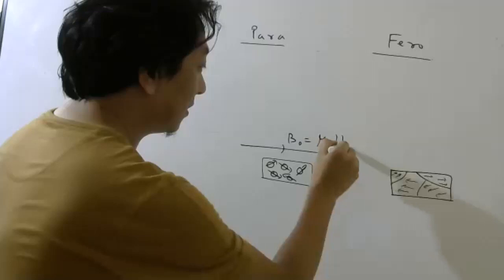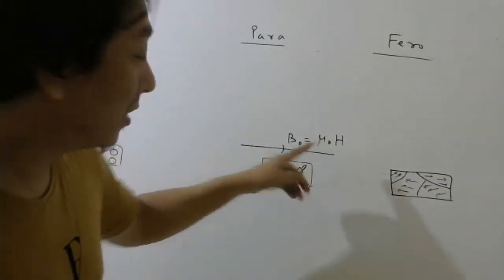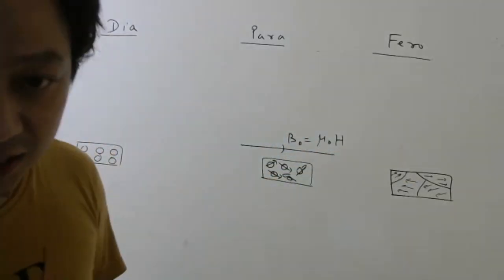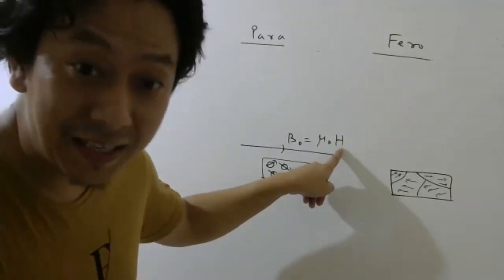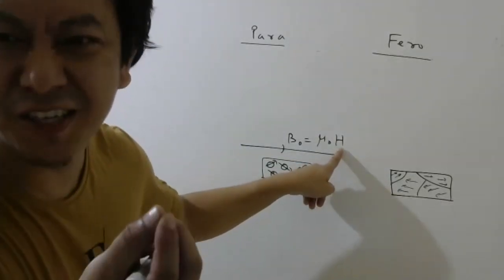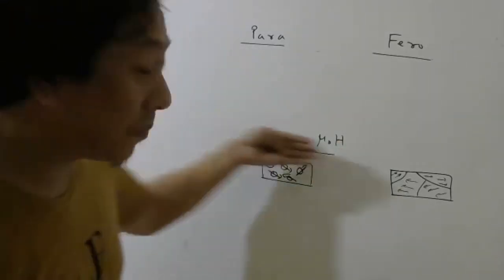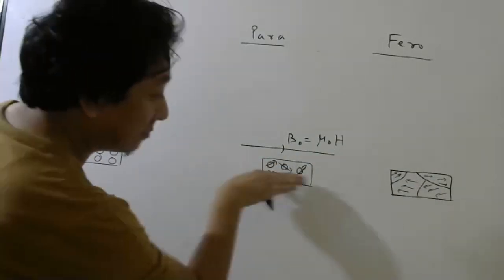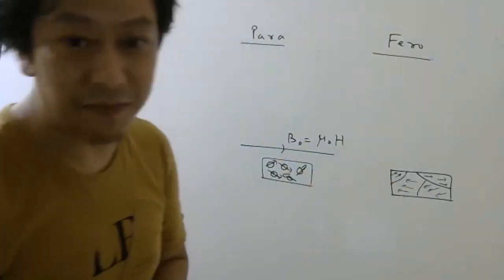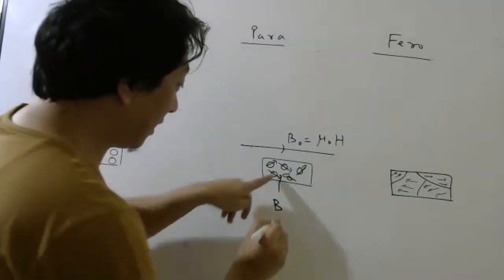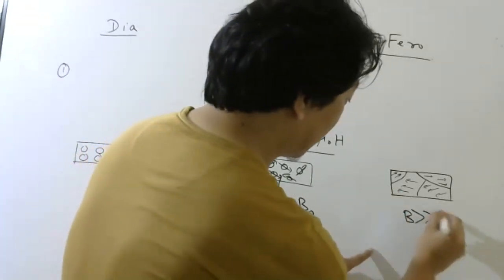Now, when you apply external magnetic field, B naught, which is related to H, mu naught H, I can say when I apply H also, because this is just a constant number. So when I apply magnetizing field, no need to use the word external also, because we know this depends only on external factors. All these atoms come in the same direction. Here also they come in the same direction. So here the magnetic field inside is greater than outside. Here also it is much greater than outside.